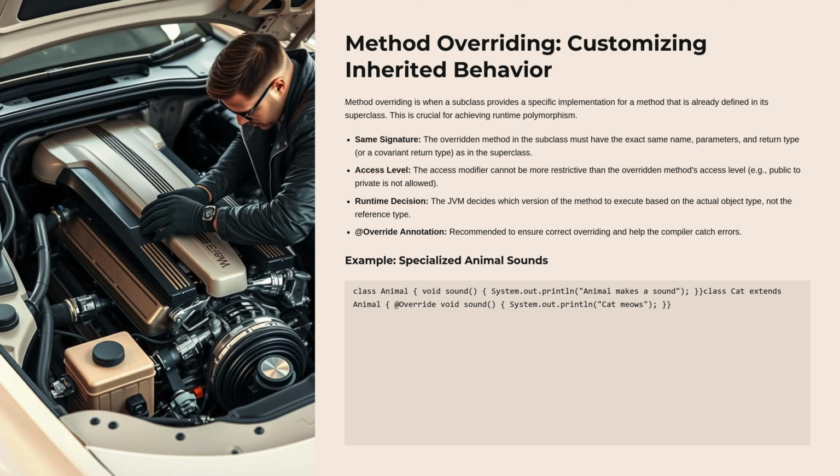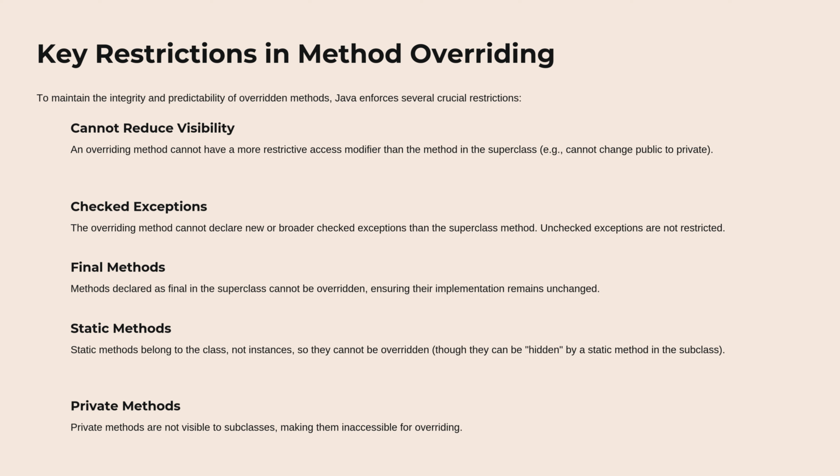Example. Specialized animal sounds. class Animal, void sound, System.out.println, "Animal makes a sound." Class Cat extends Animal, add @Override void sound, System.out.println, "Cat meows."